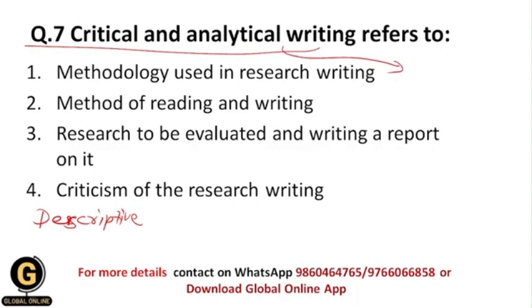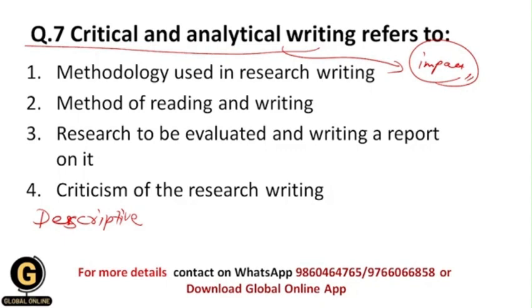Okay, so critical writing explains the impact or consequence of a given situation. So for example, there is a particular situation, so critical writing explains the impact of this situation, or the consequence of the situation. Then it links the discussion back to research aims, objectives, and research question.